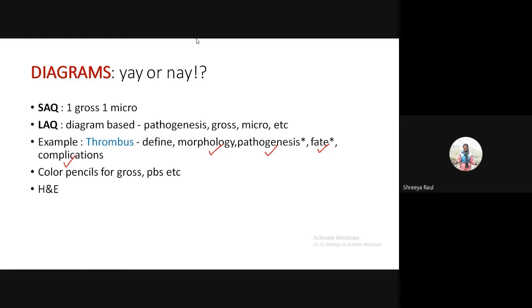And yeah, this was a lot of confusion for us during our theory examinations. I would like to clear that. You can use color pencils for gross and peripheral blood smear, but for microscopy, only HNE should be used. Next.